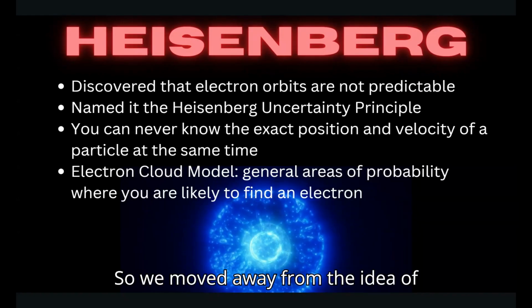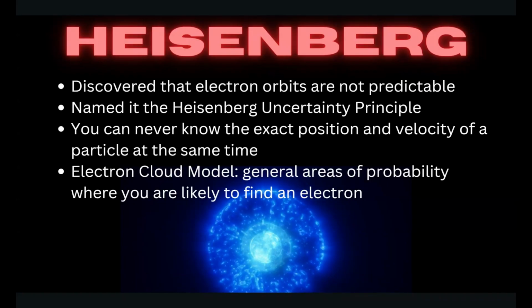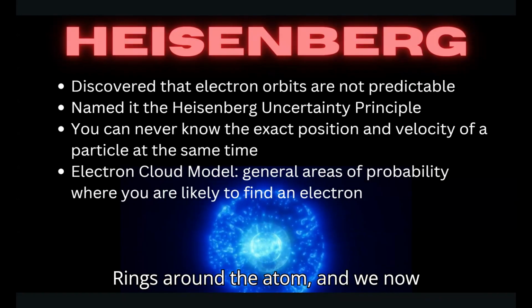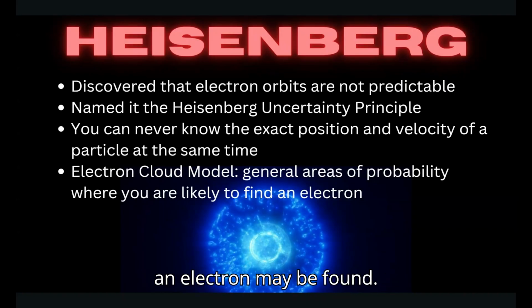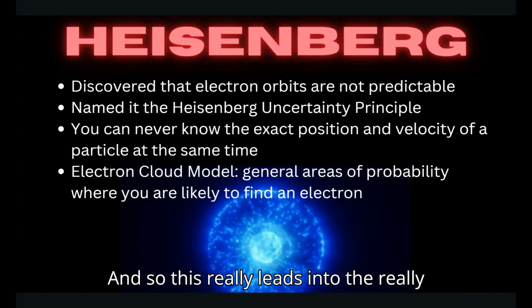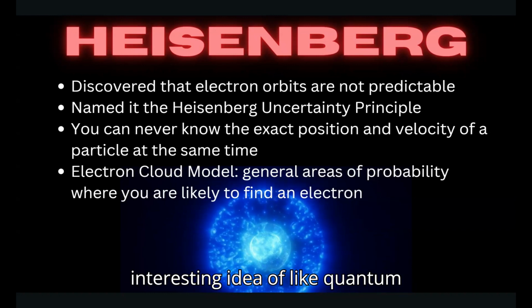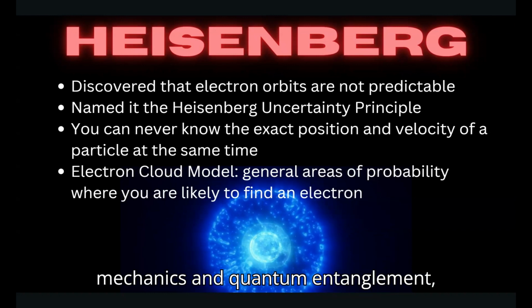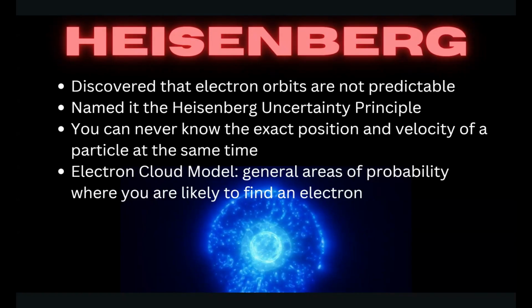So, we moved away from the idea of specific orbits or rings around the atom, and we now only have areas of probability of where an electron may be found. And so, this really leads into the really interesting idea of quantum mechanics and quantum entanglement, especially with those electrons happening.